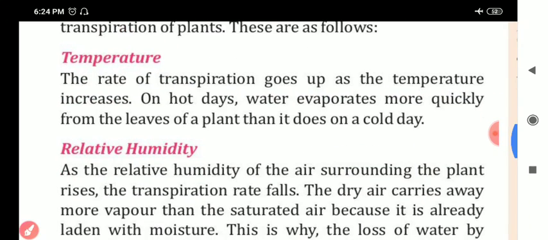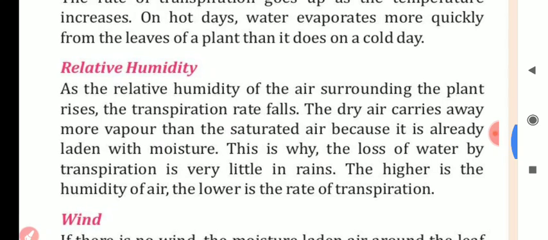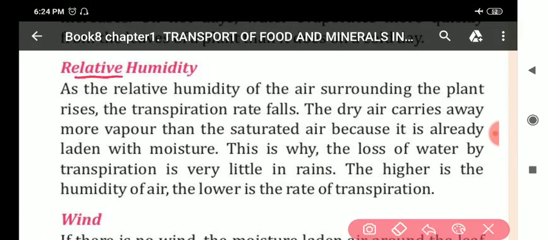Then next, my dear students, the second factor is relative humidity. First of all, you must know what humidity is. Humidity means the amount of water vapor present in the air. The amount of moisture present in the air is called humidity.